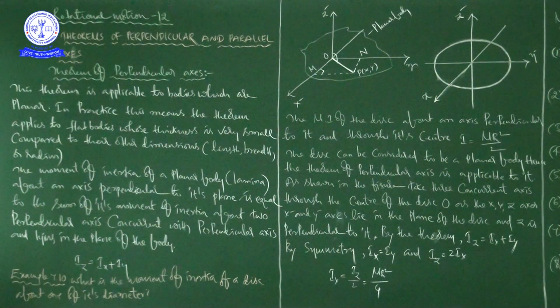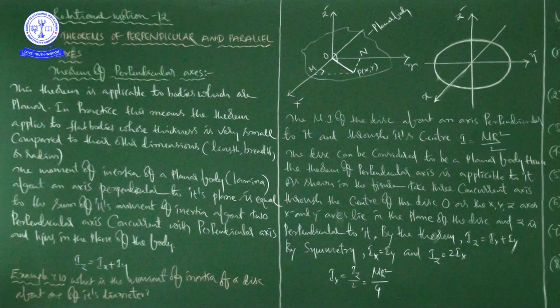Whatever role mass plays in translatory motion, the moment of inertia plays the same role here. As simply as that, the moment of inertia is the resistance to the rotational motion of a body.